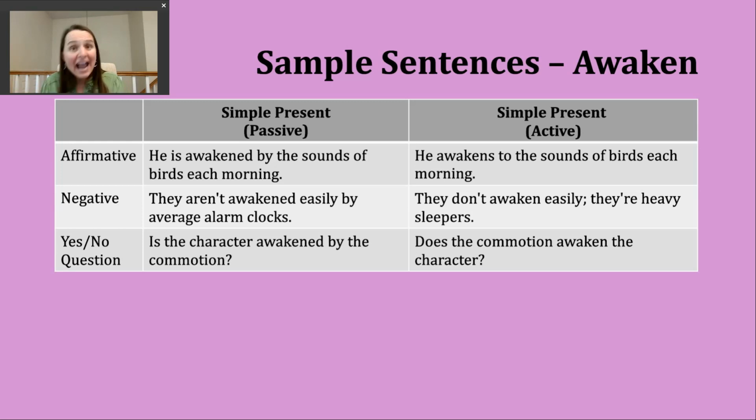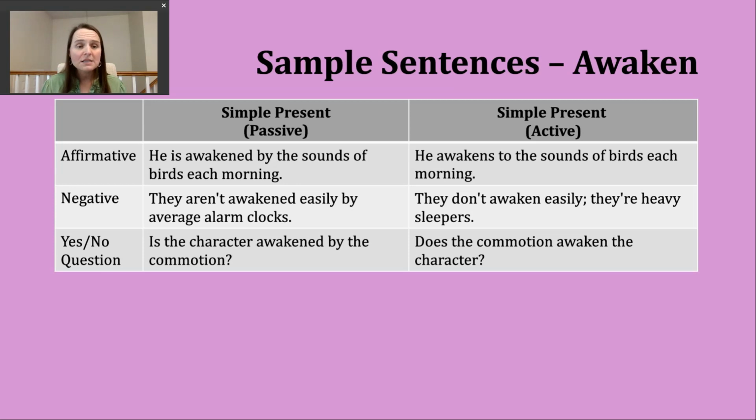In the active voice, our structure is to start with our subject, then we use do or does, then not, and then our base verb. So another example here. They don't awaken easily. They're heavy sleepers, right? So trying to cause them to stop sleeping is not easy, is what that sentence is saying. Finally, let's look at making yes or no questions.